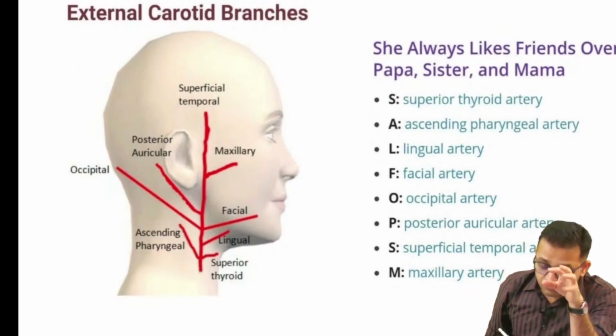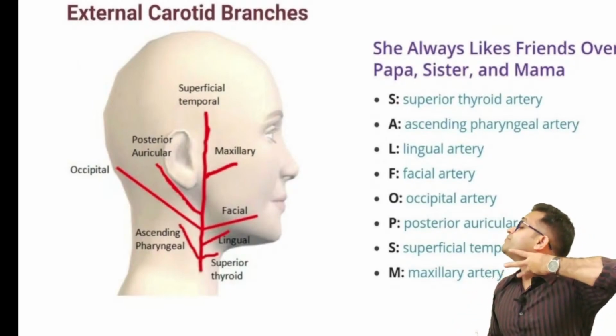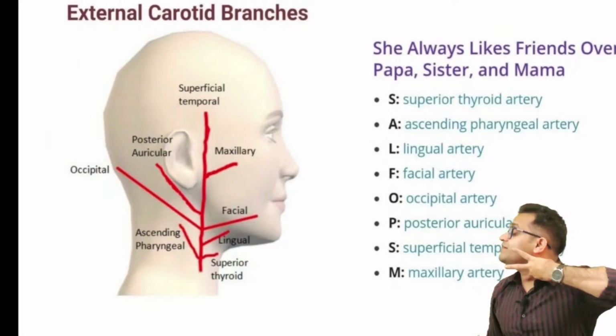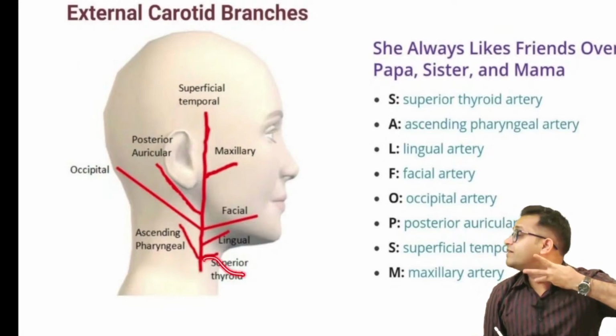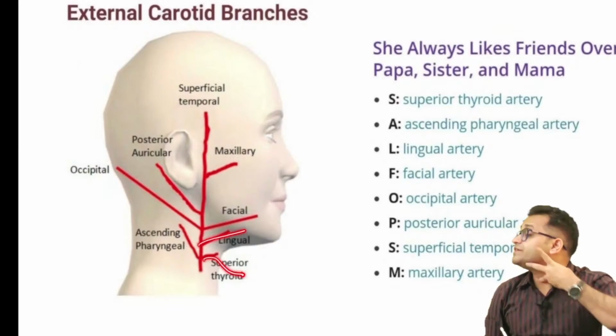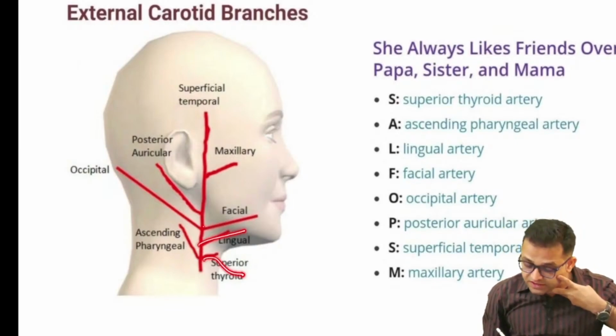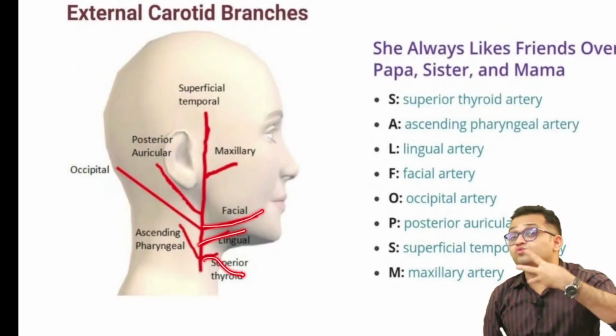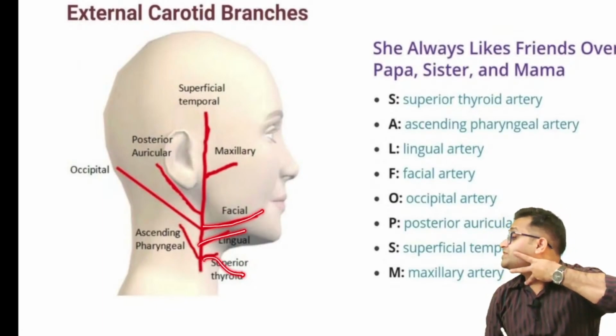Okay, sir. Now, the 3 anterior branches, you can remember in this way. Yes, this is going towards the thyroid, so this is the superior thyroid artery. Then next is going towards the tongue, so you can say, sir, lingual artery. Next is going towards the face, so you can say, sir, facial artery. So, 3 anterior branches you can remember in this way.